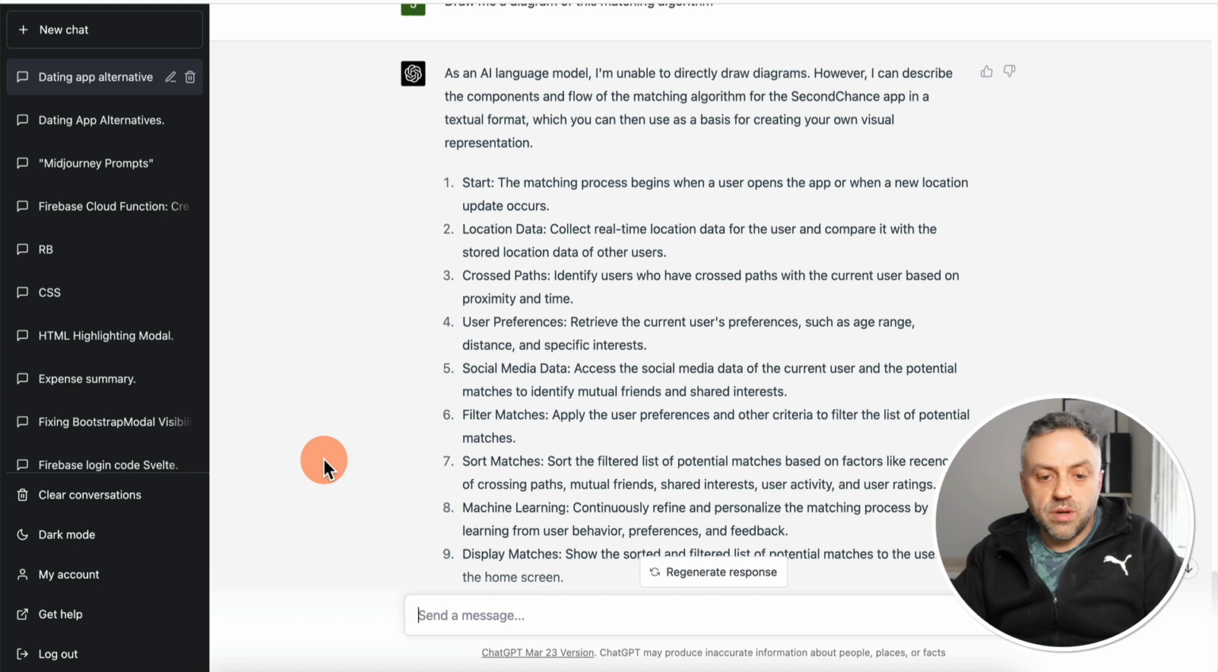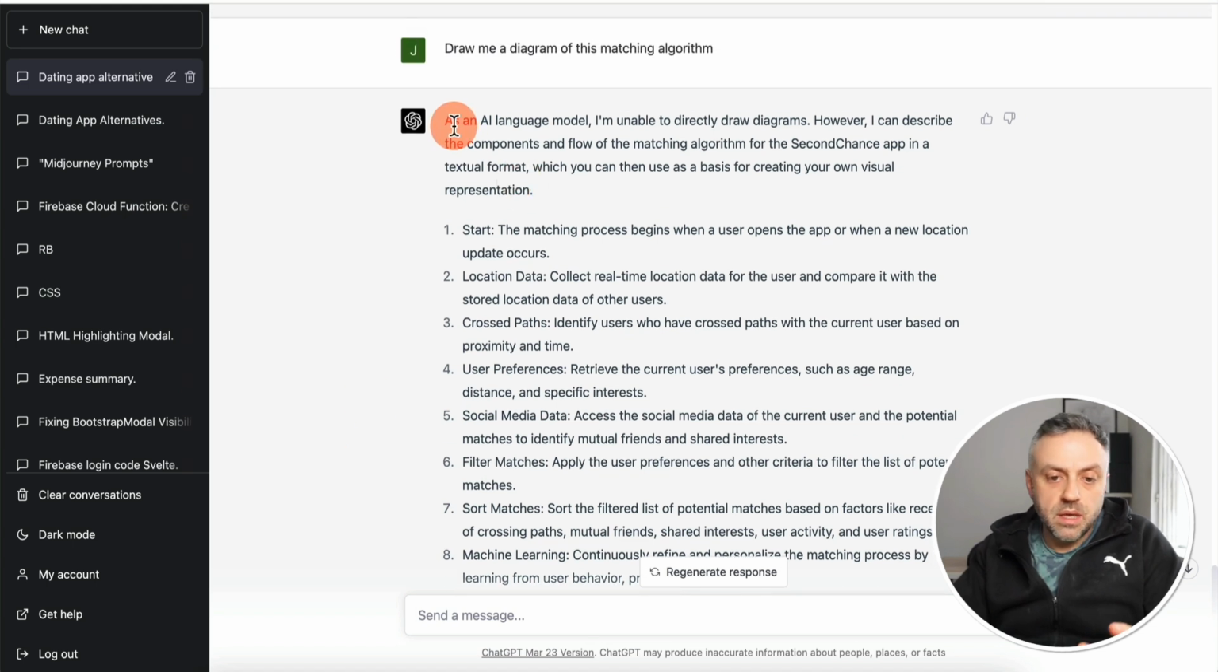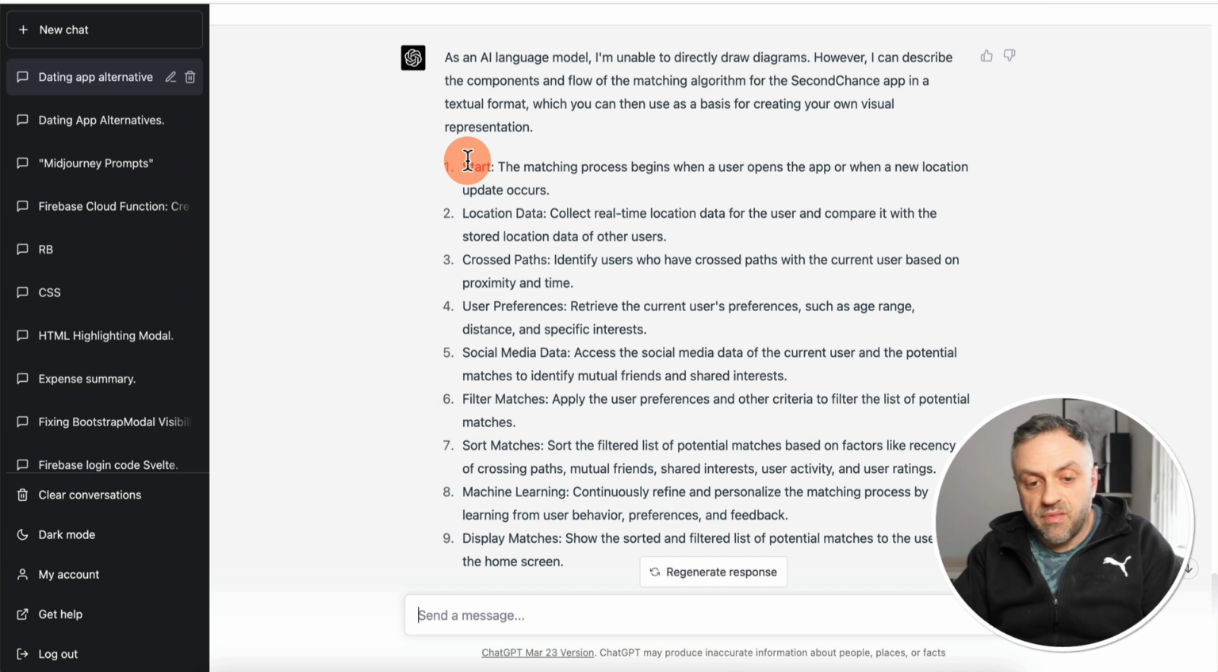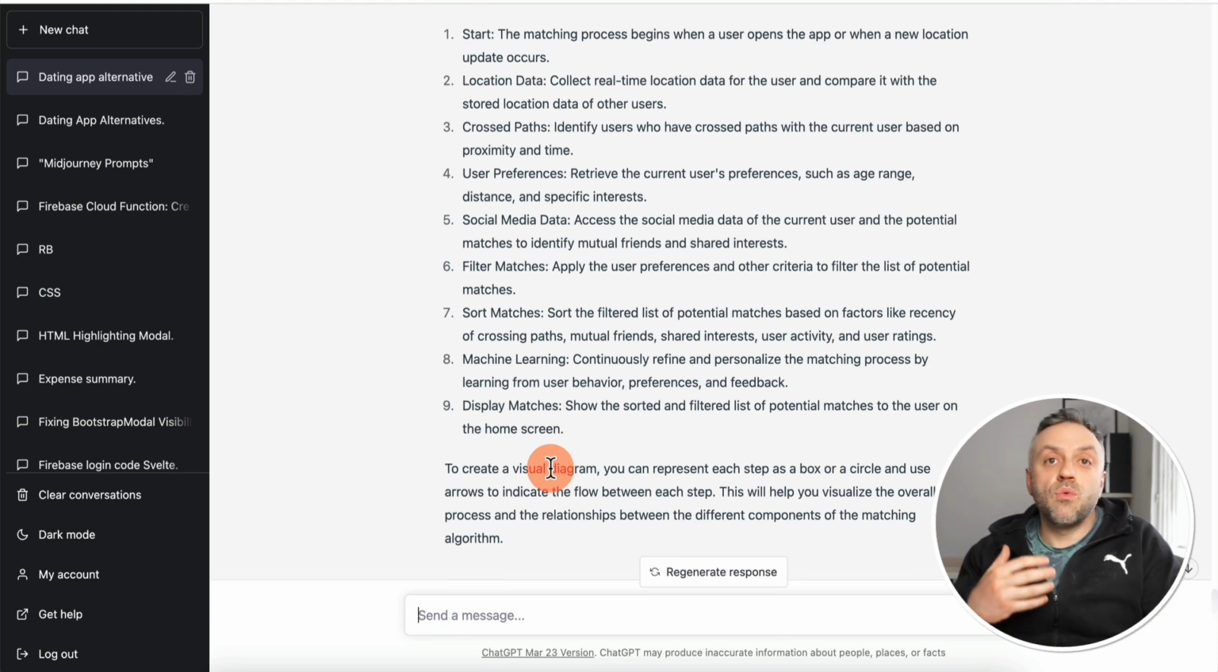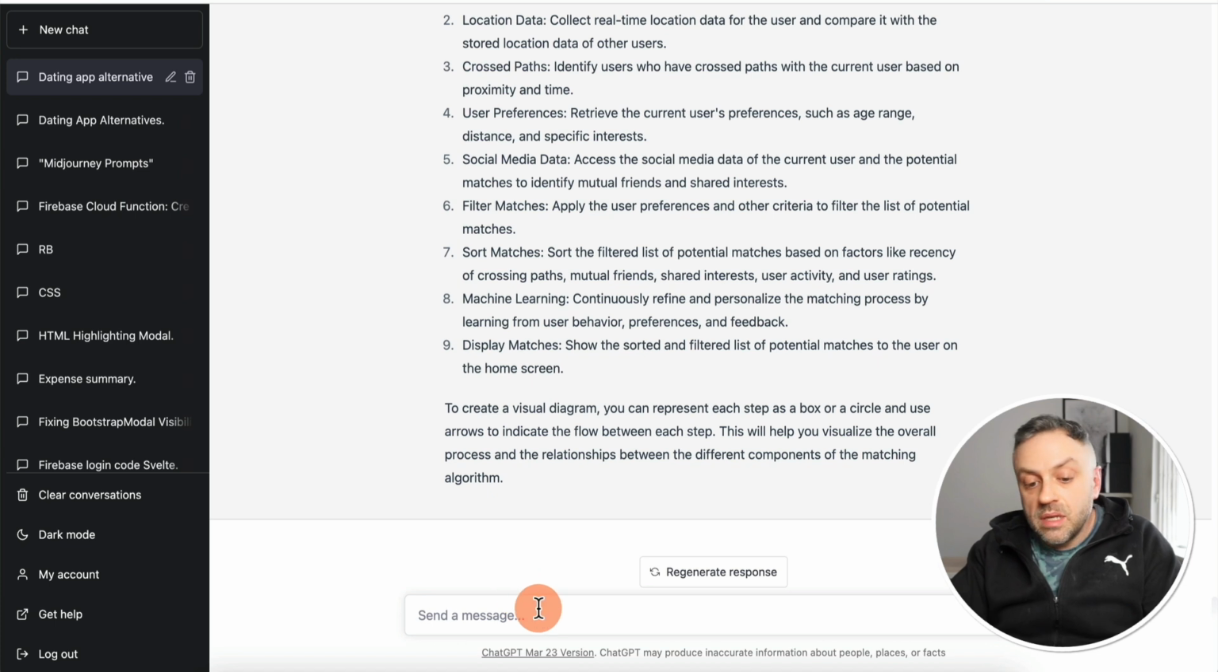Okay, so this is what it came up with. It's telling us, as an AI language model, I am unable to directly draw diagrams. So it couldn't actually draw these diagrams. However, I can describe the components and flow of the matching algorithm. It's giving us this flow: start, location data, cross paths, user preferences, social media, filter, etc. But if you actually wanted to draw, there's a little tip I can give you. You can ask it something like this: draw me a diagram of this matching algorithm as ASCII art.